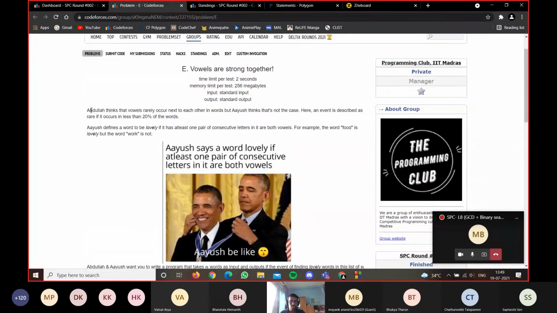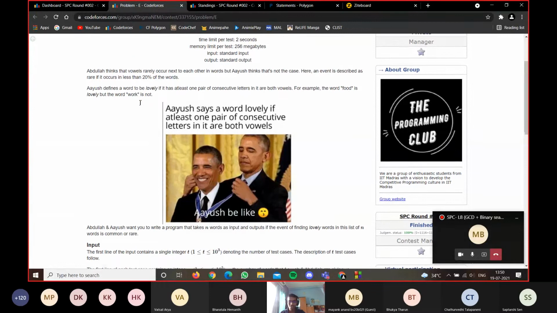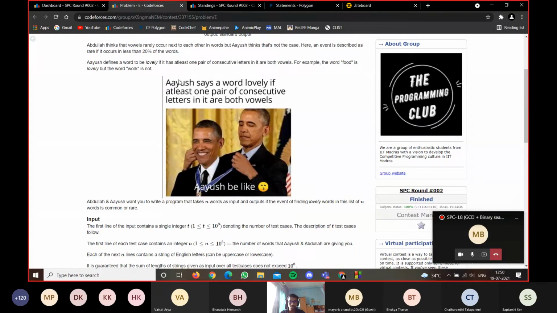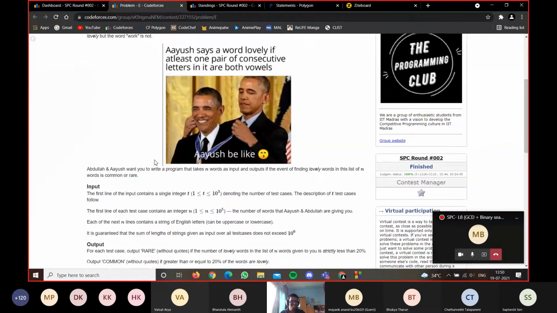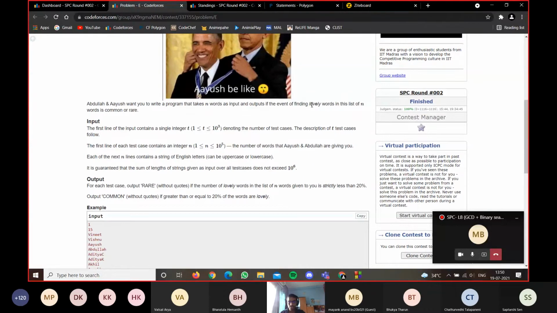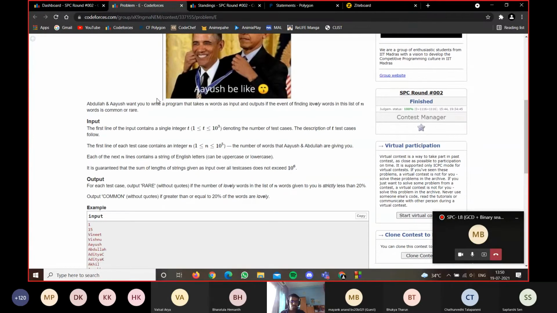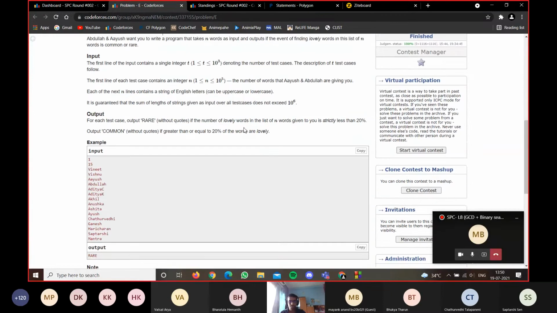We'll go to the problem once. Abdullah thinks that vowels rarely occur next to each other in words, but Ayush thinks that's not the case. So he calls a word lovely if it has at least one pair of consecutive vowels. So the word food is lovely, but the word work is not. Nice, right? And then they'll give you n words, and they will ask you whether the occurrence of lovely words is common or rare. We have defined common or rare as well. An event is rare if it occurs in less than 20% of the words. If it occurs in greater than or equal to 20% of the words, it is common.